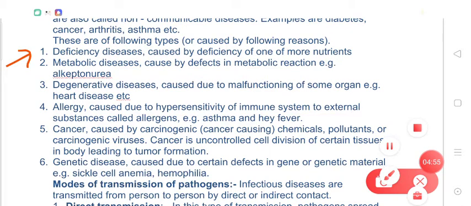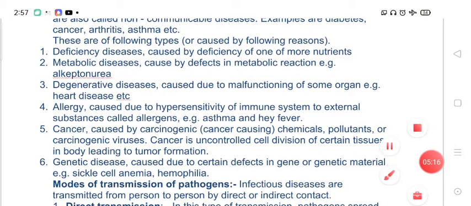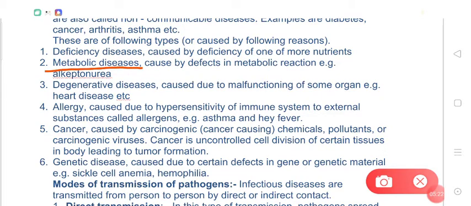For example, deficiency diseases. They are caused by the deficiency of one or more nutrients. You have learnt about scurvy, which is caused due to the deficiency of vitamin C. In the same way, metabolic disorders caused by the defects in metabolic reactions, for example, alkaptonuria. So this is another type of non-infectious disease. So metabolic diseases or metabolic disorders are also the non-infectious diseases.